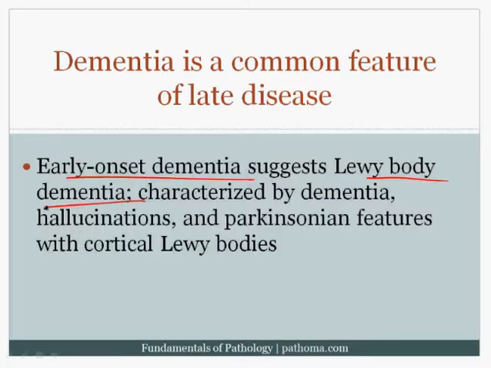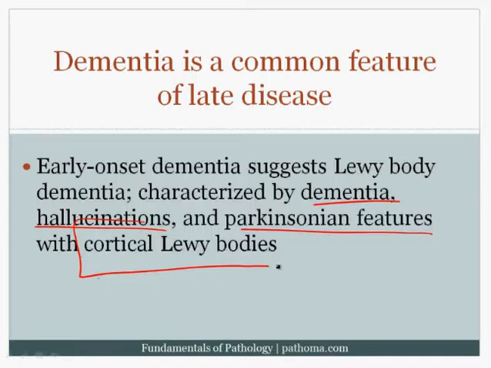And what's important about Lewy body dementia is that, of course, you get dementia with Parkinson's-like features. They can also have hallucinations. However, they get cortical Lewy bodies, which means that they have a lot of Lewy bodies within the gray matter of the cortex. And of course, when you knock out the cortex, that's what's going to give you the dementia. So late dementia is part of Parkinson's disease. Early dementia, for example, within 1 year of the development of Parkinsonian features, would not be called Parkinson's disease.